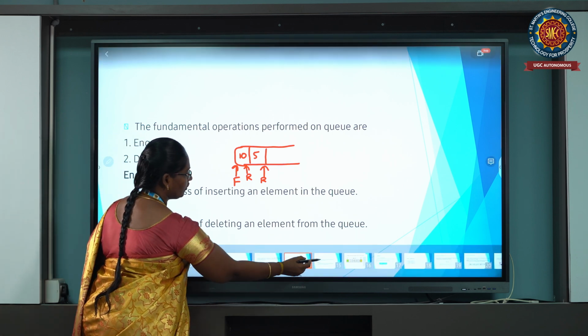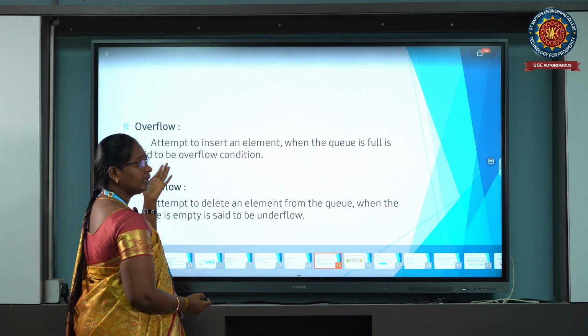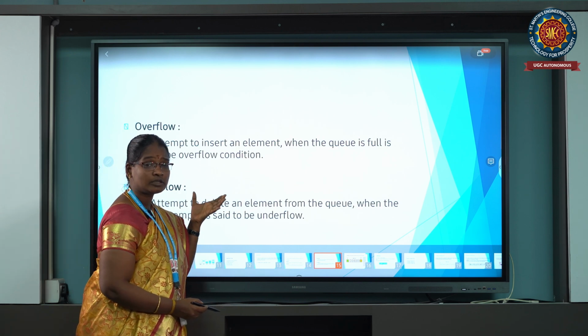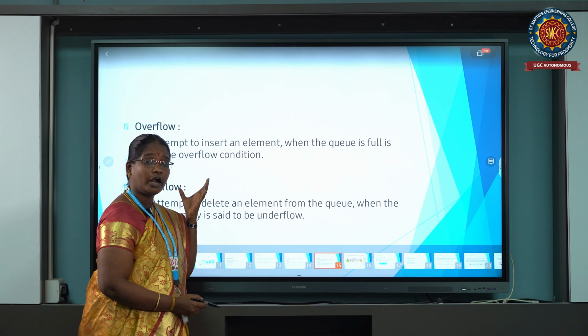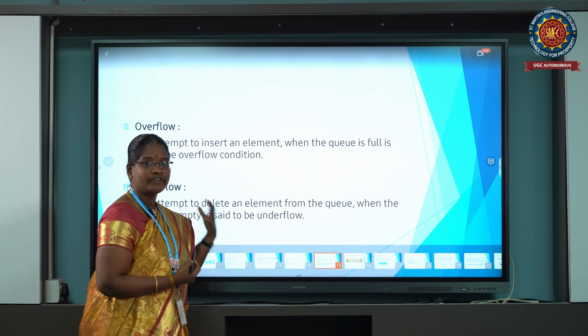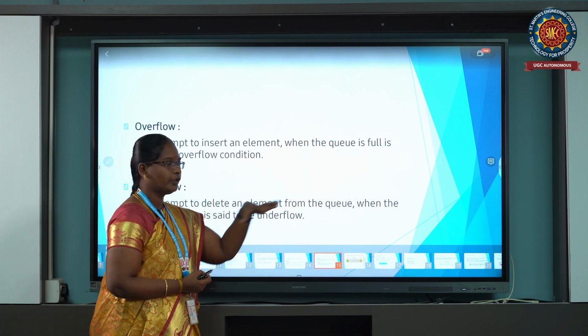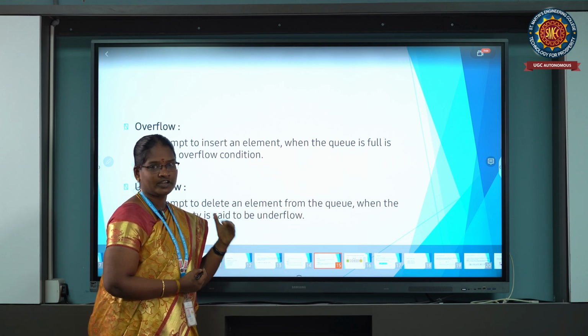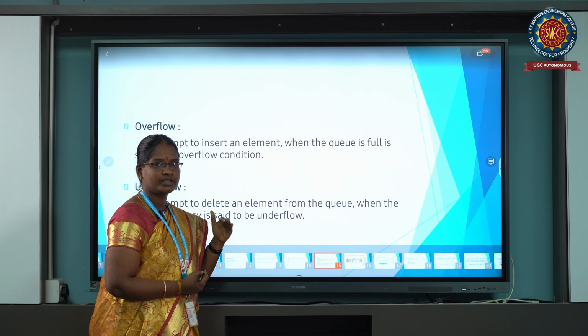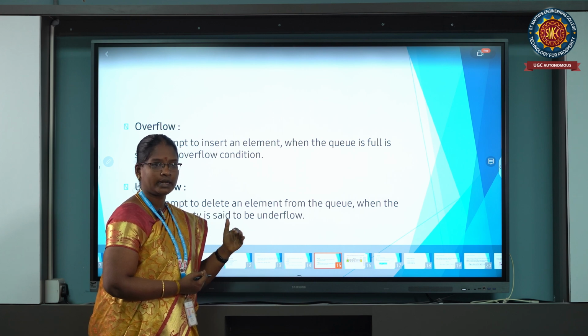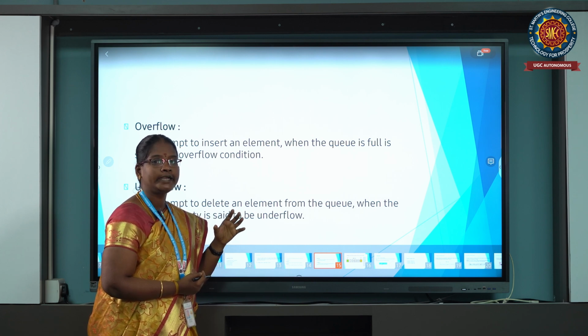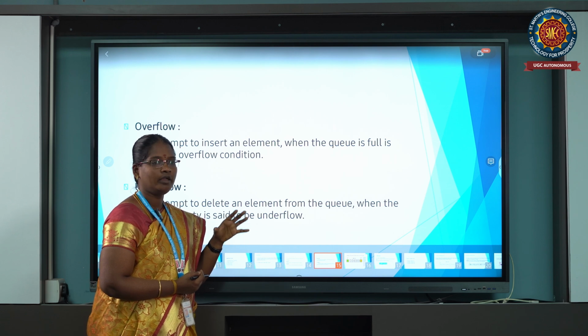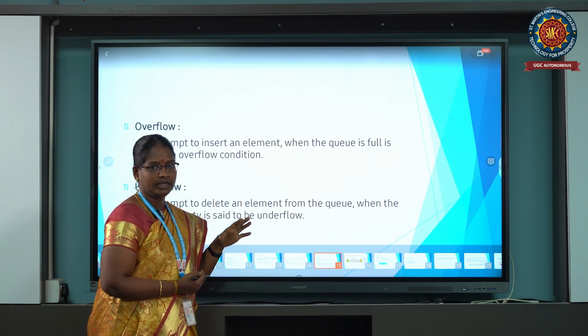Okay. In queue operations, overflow conditions and underflow conditions also occur, because the queue has a fixed size. For example, a railway reservation counter has a maximum of 20 places only.